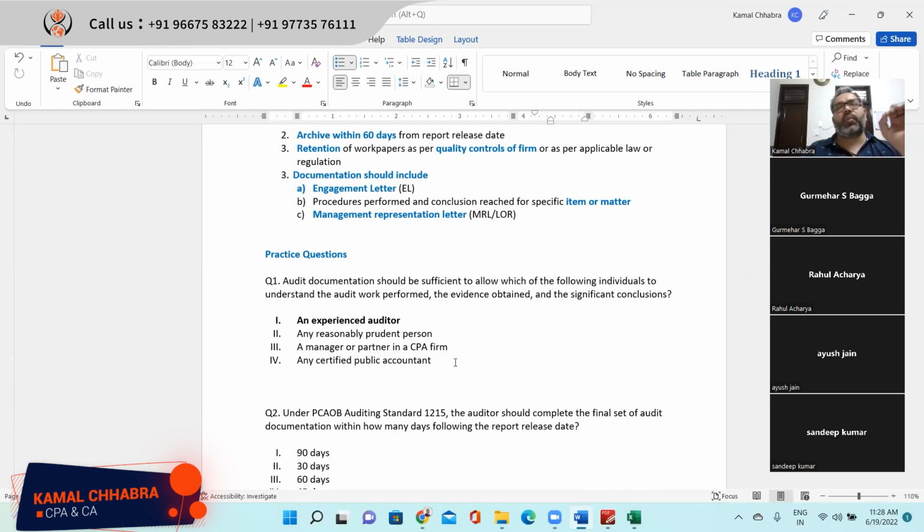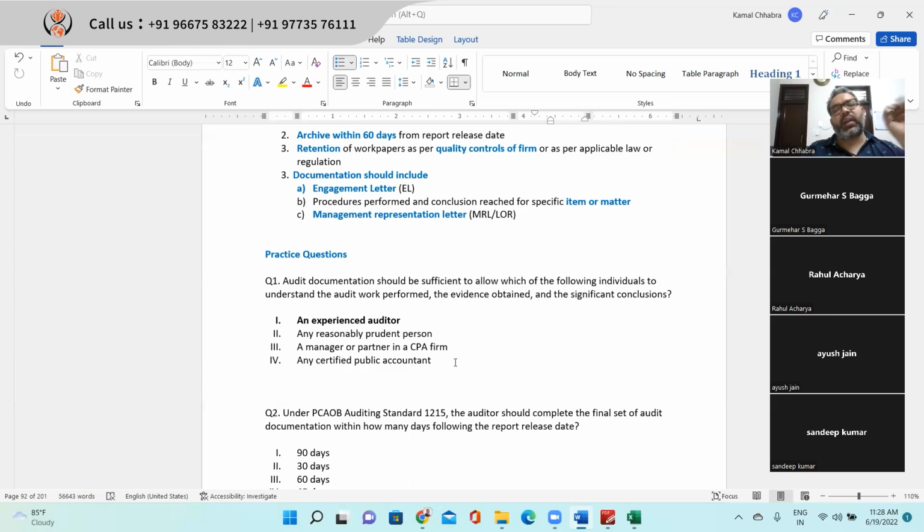And mandatory documentation should include the engagement letter, right? Second is the procedures performed and conclusion reached on the item or matter which you are testing. And last is the management representation letter. These three are mandatory documentation. In addition to that, any additional documentation as the auditor feels required based on their professional judgment. But these three are the minimum required documentation for an attestation engagement.